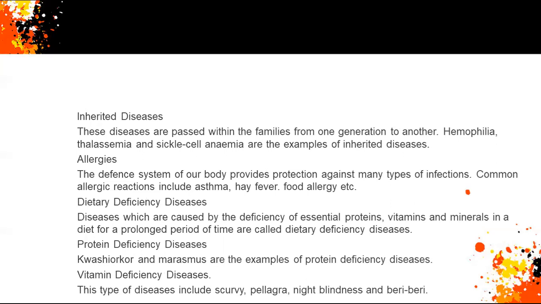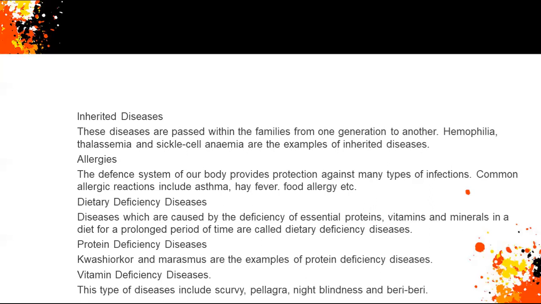Next is inherited diseases. These diseases are passed within families from one generation to another. For example, hemophilia, thalassemia, and sickle cell anemia are examples of inherited diseases. And the next one is allergies. The defense system of our body provides protection against many types of infections. Common allergic reactions include asthma, hay fever, food allergy, etc.